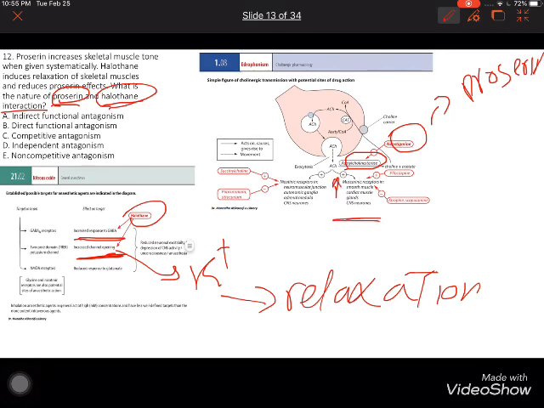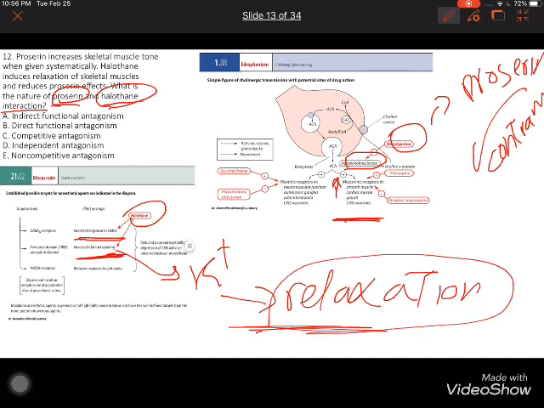That means increased contraction. This one leads to contraction by inhibition of this enzyme, and halothane causes relaxation of the muscle by another way. That's why we choose indirect functional antagonism. They work in different ways, each indirectly, by indirect functional antagonism.